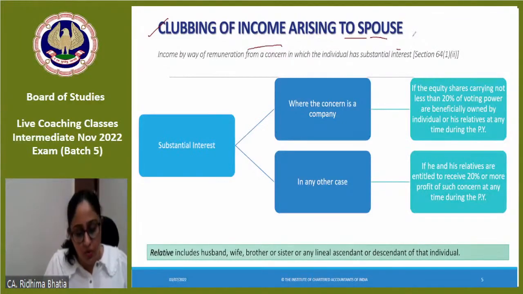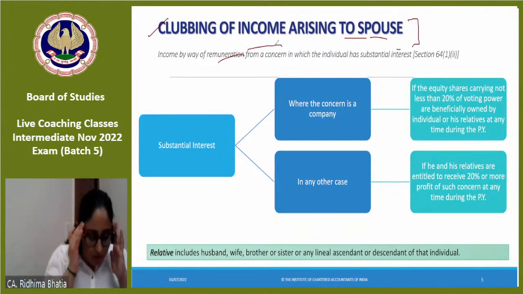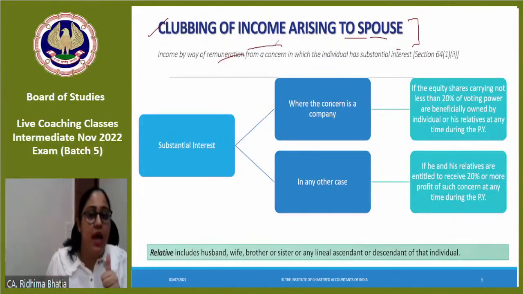In this there are 3 main rules: where the spouse is getting a remuneration, or where the spouse is getting income from any asset which is transferred to her, or where the spouse is getting an income from any asset transferred to any person but for the benefit of spouse. These are the 3 incomes. So when will the spouse's income get clubbed? The first is when income is earned by way of remuneration from a concern in which the individual has substantial interest. Now in your mind, you have to take yourself as the assessee and you will understand.